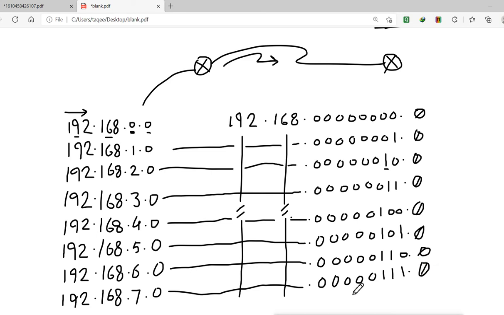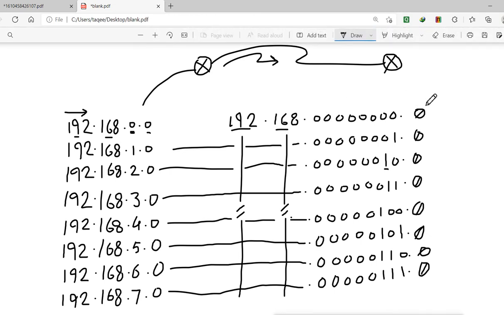So to do the summarization, what we have to do is convert the networks into bits, and calculate how many common bits we have from left to right. Now I didn't convert this into bits because I know these are all the same. These are also the same. Only we have changes on this third part, and then this one is also the same. So I will calculate how many bits we have common in all these networks.